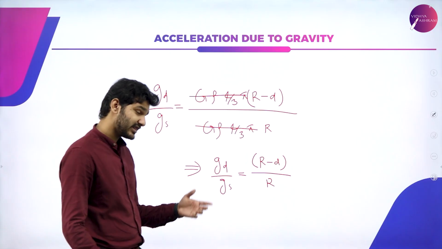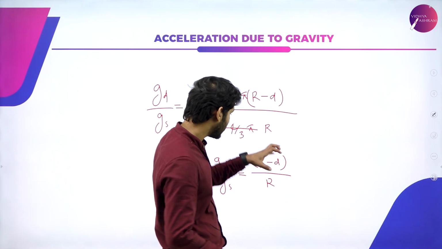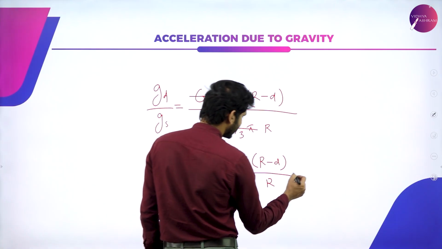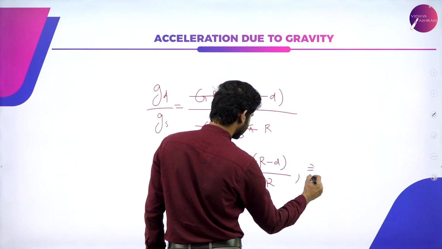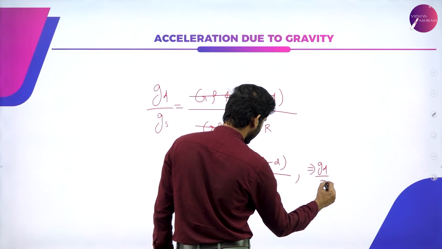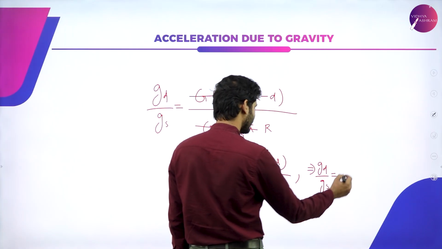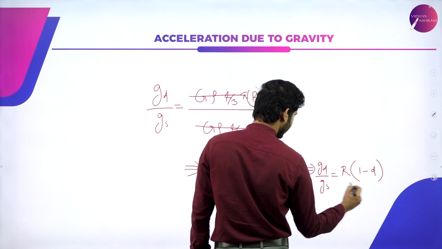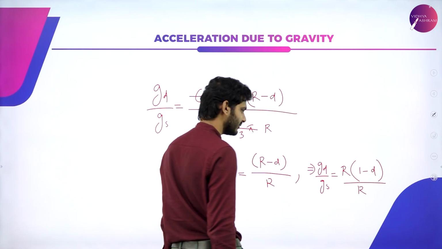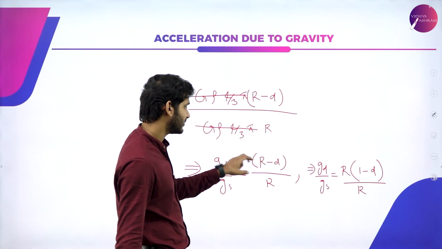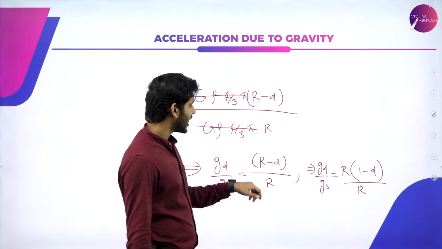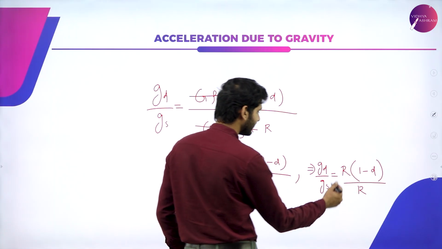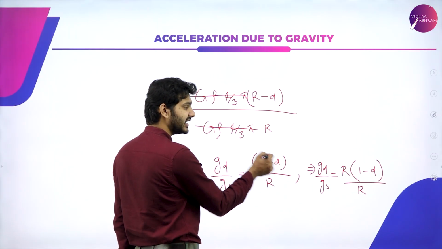Right. Now again, the same thing I'm going to do. I'm going to just pull out the r's, cancel the r's out. If I pull out the r, then this equation can be written as gd by gs will be equal to r into 1 minus d divided by r. If I take r outside of this equation, it is r by r into 1 minus d by r, because I have to take an r outside of the d also.